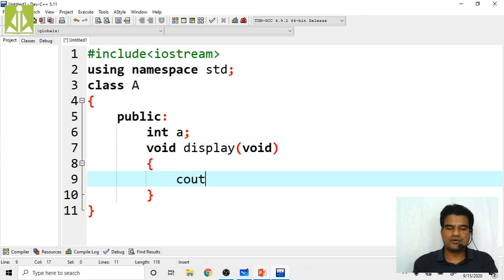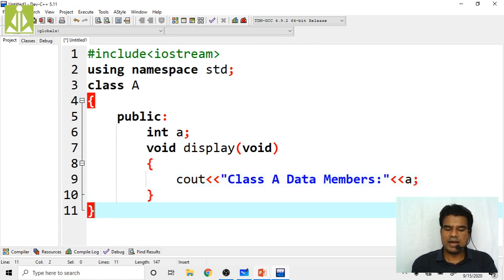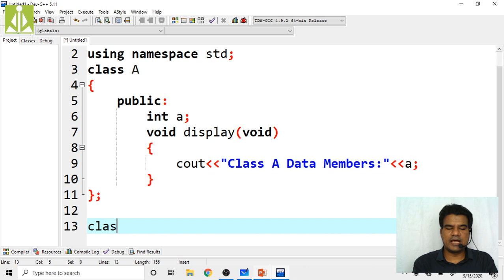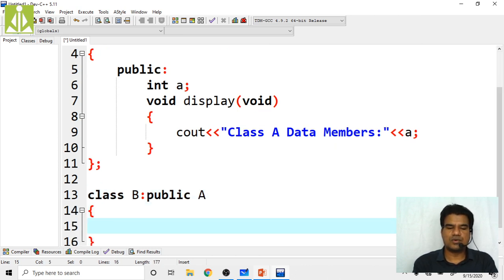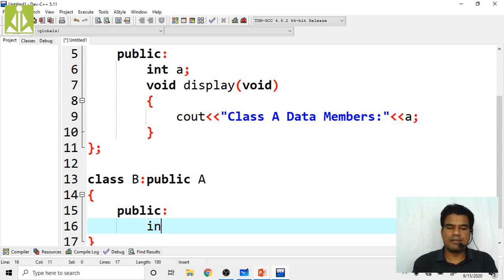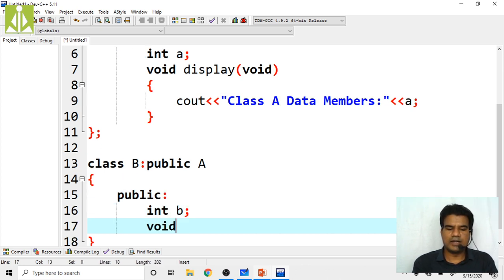Okay. So what I have to do here, I have to print class A data members. Class A has only one member right now, that is A. So put that data member and close this class. Next, the second class I'm writing is class B, which I'm inheriting from A class publicly. Inside this also, put the data member B. Take the display function, void.